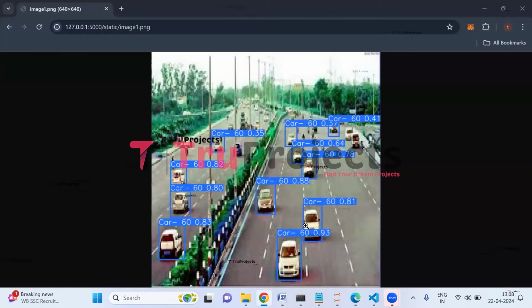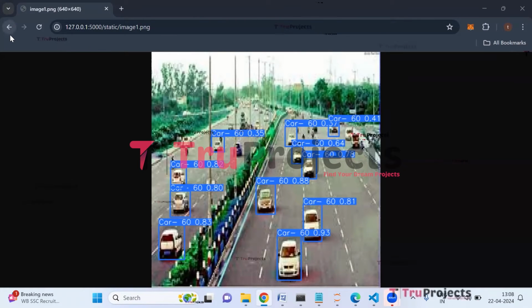And here we can see the speed of the car, which is 60 kilometers per hour. And here we have the probability score, which tells us the confidence level of the application in labeling car speed as 60. So here we can see many cars are detected with the 60 speed.